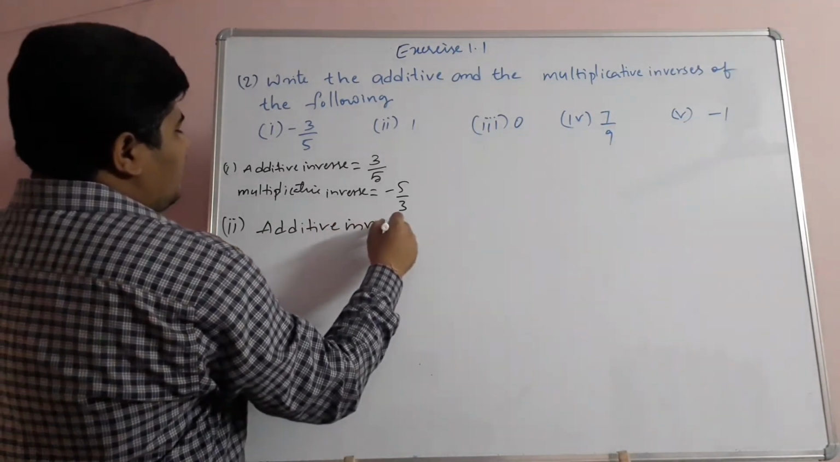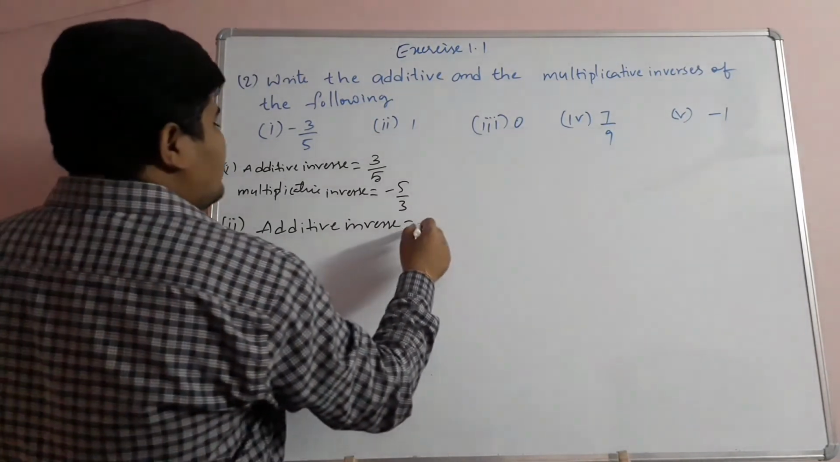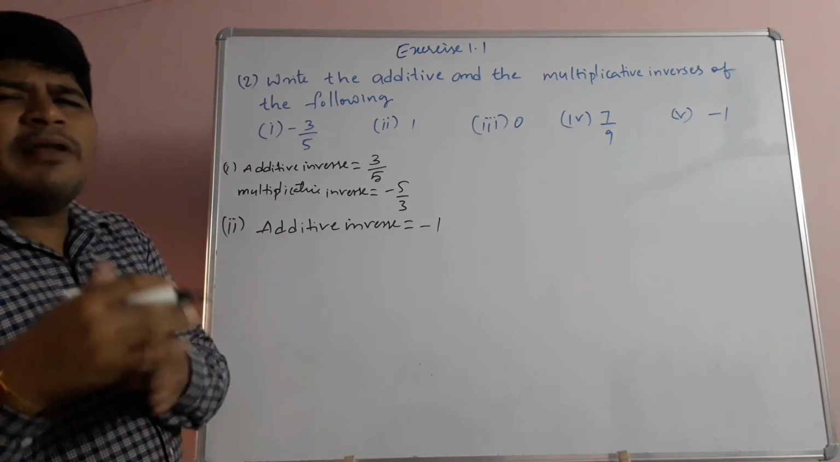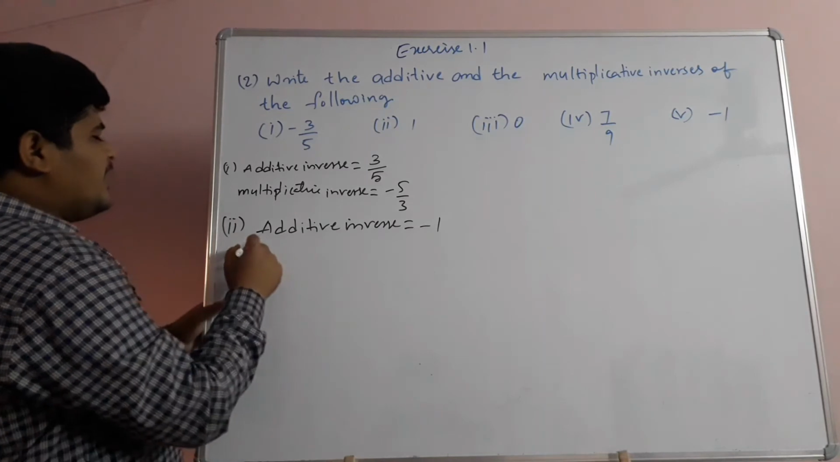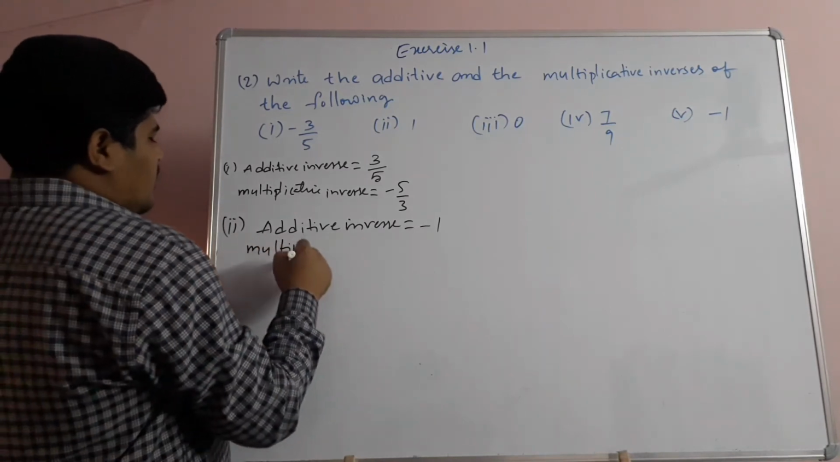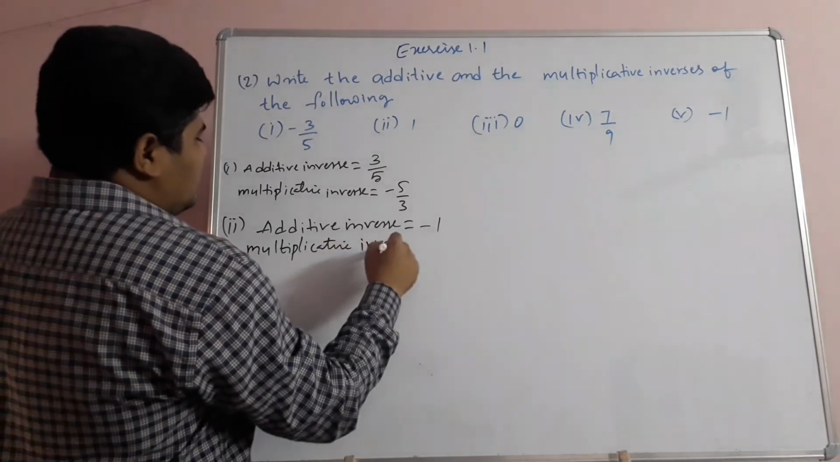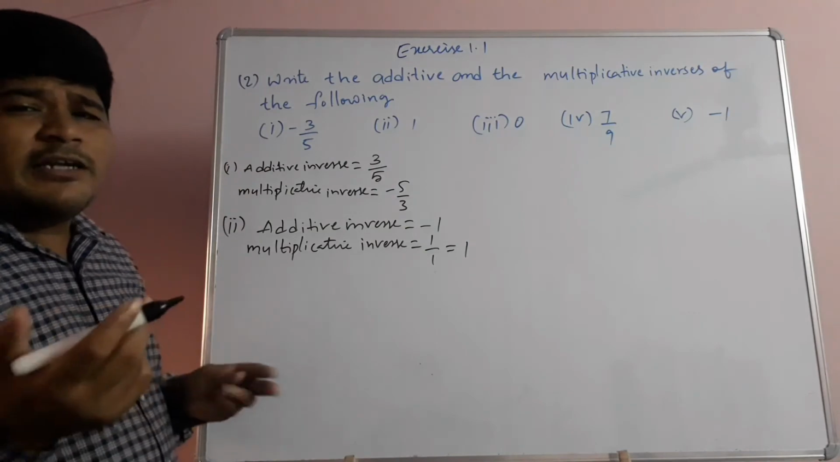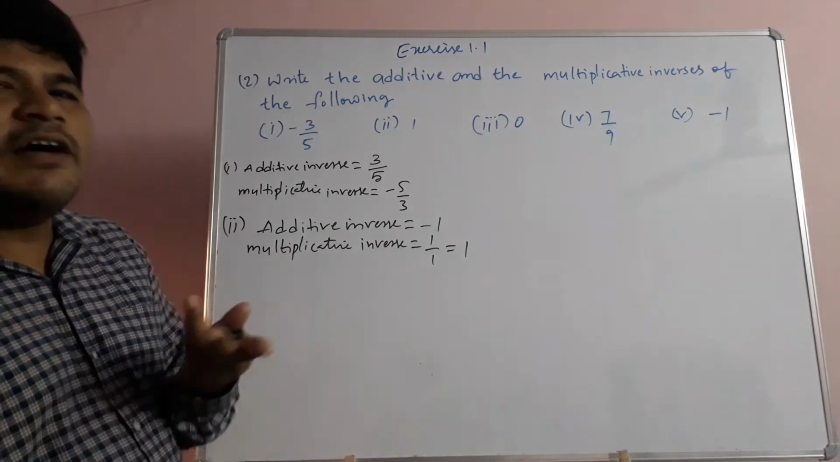The additive inverse of 1 is, children, plus 1 is given, so just take the opposite sign. So the additive inverse is minus 1. Plus 1 plus minus 1 has value 0. So to 1, the multiplicative inverse is, just take 1 by 1, that is nothing but 1 only. So the multiplicative inverse of 1 is 1 only. 1 into 1 by 1, 1 finally.